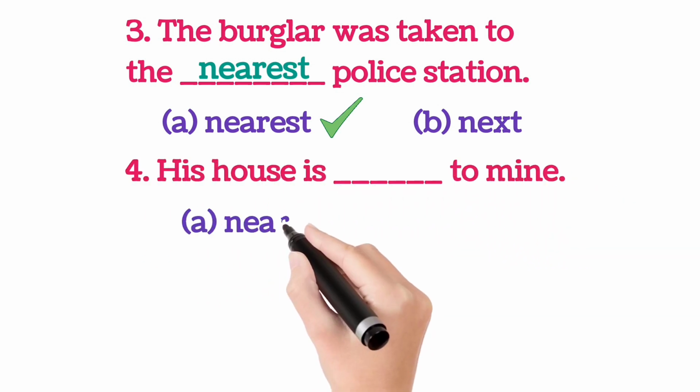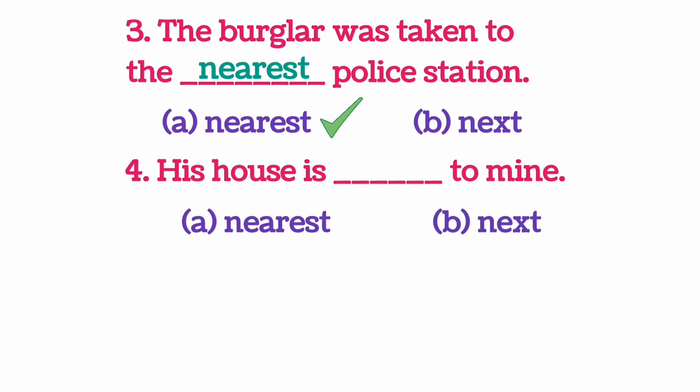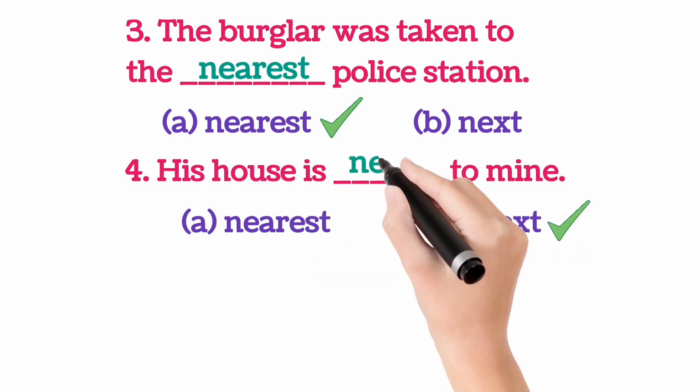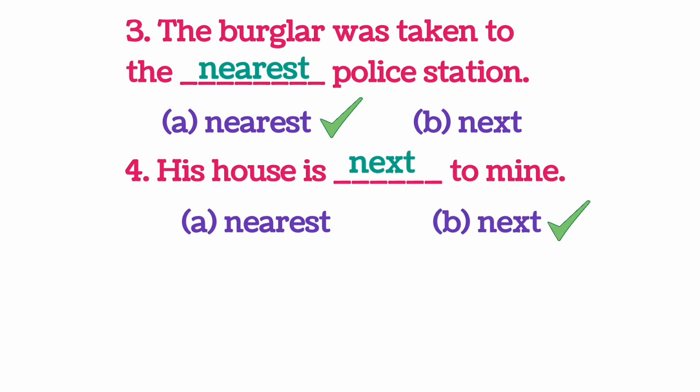His house is dash to mine. A nearest, B next. B is correct. His house is next to mine.